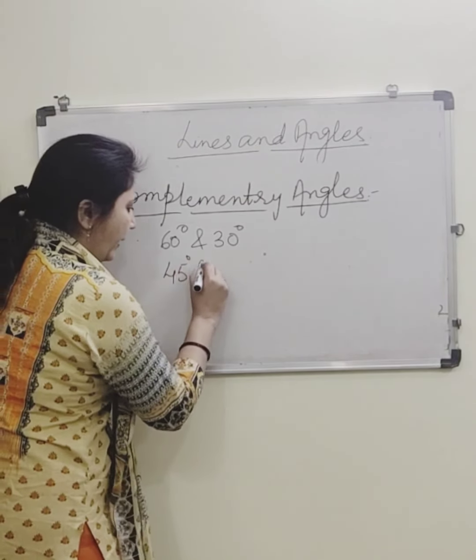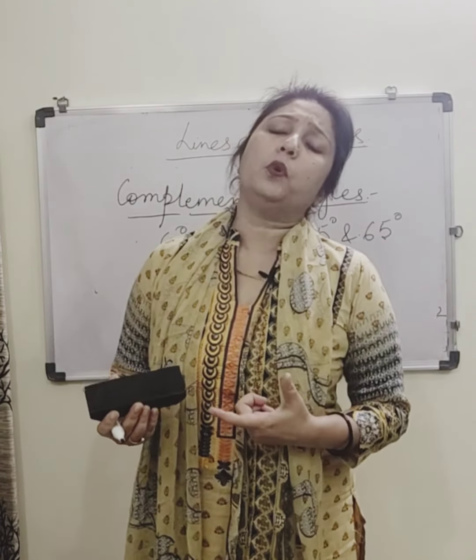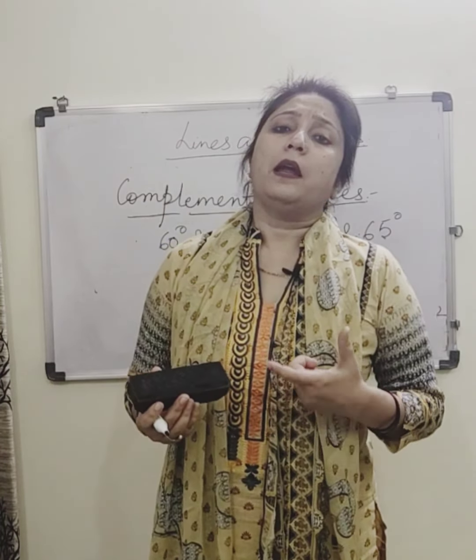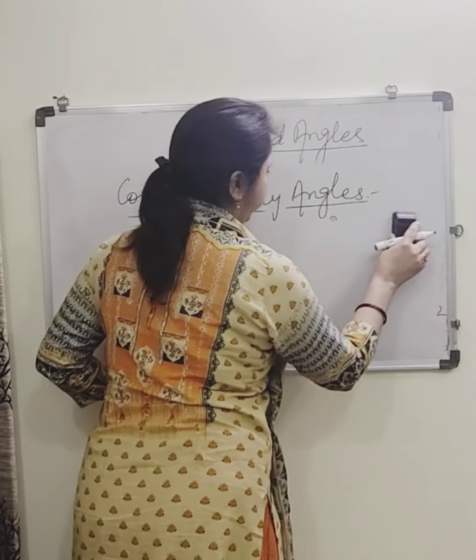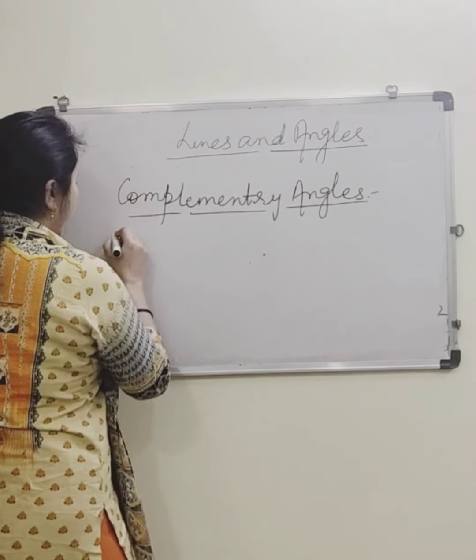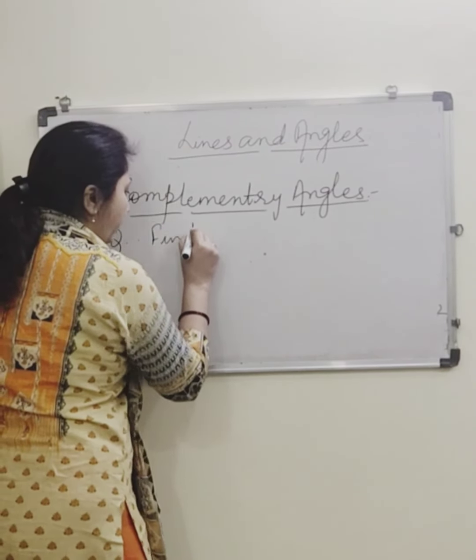So likewise, any two angles whose sum is 90 degree are known as complementary angles. And when we have to find complement, say I give you a question, find complement of 68 degree.